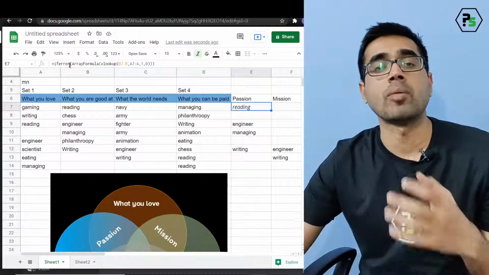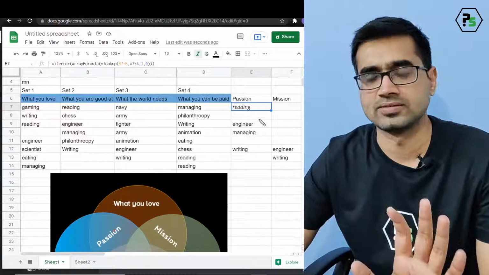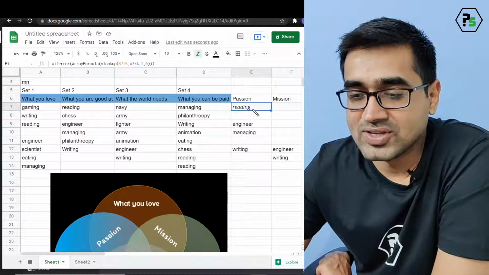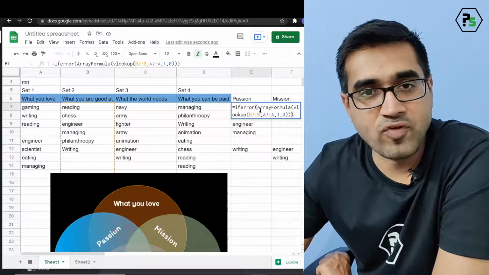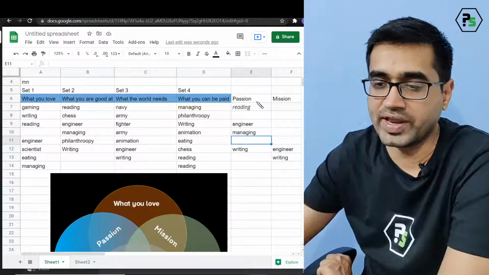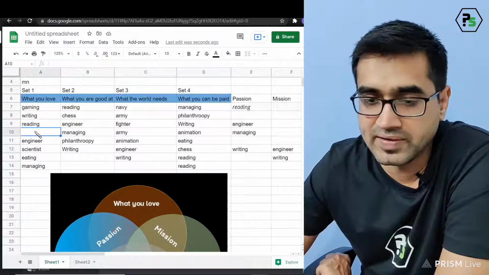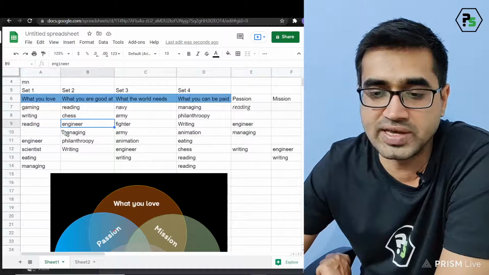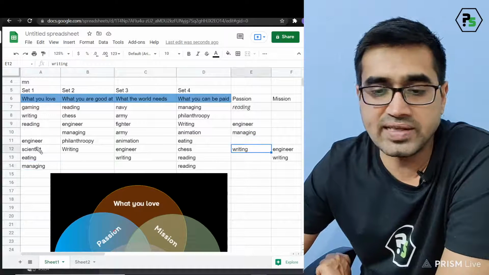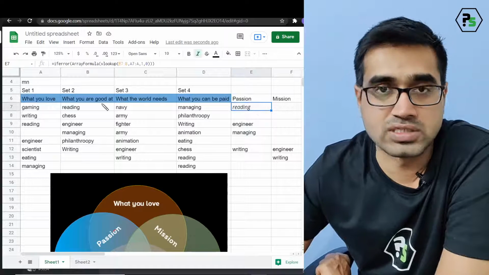IFERROR is just stopping those NA terms and nothing else. I hope you're understanding the point. The array formula creates the whole vertical section of the array. Now we can see the chess is there, but the chess is absent here. No chess, so no chess. Engineer, yes, there is an engineer. Managing, yes, there is one. Writing, yes, there is one. It works for this.